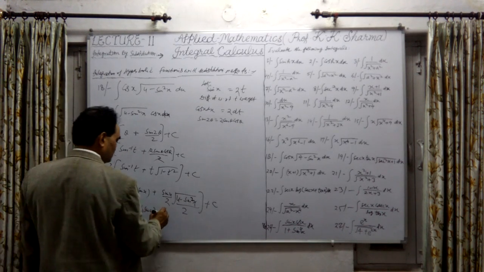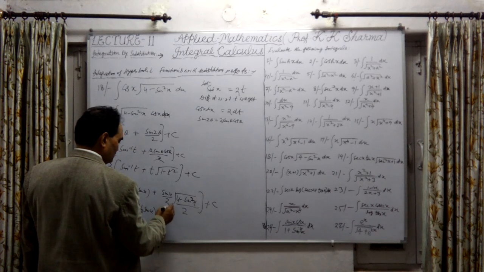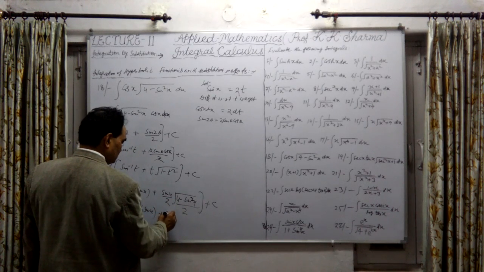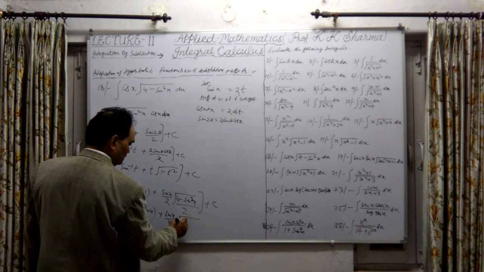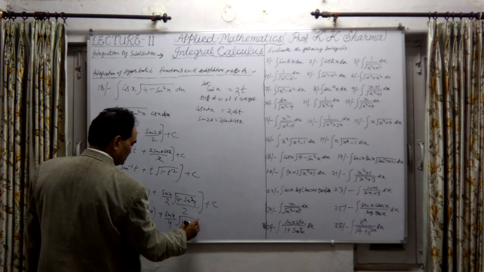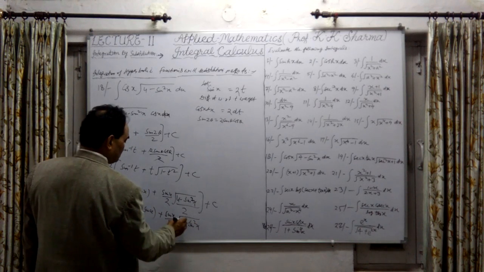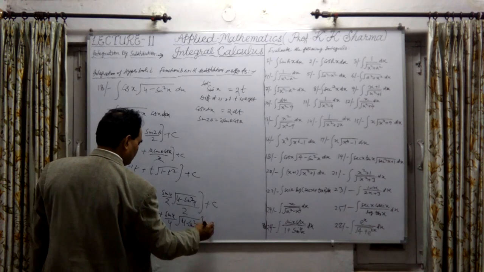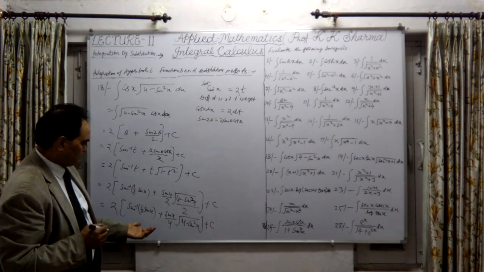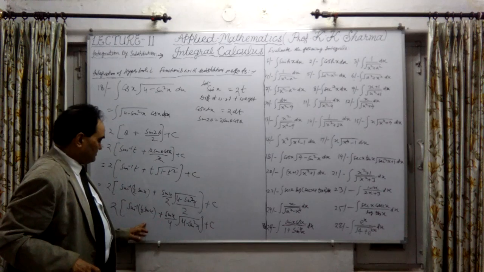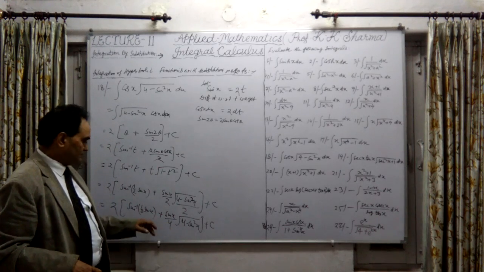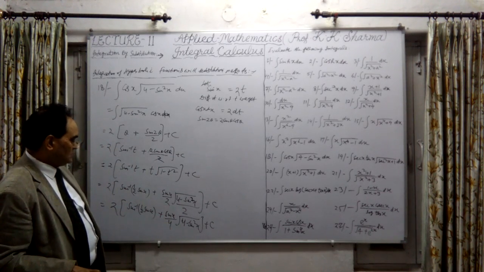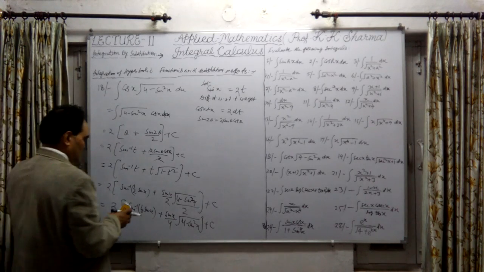Okay, this is plus sine 1.4 sine x upon 4 under root 4 minus sine square x. That was the last value, plus constant of integration we can write. This is the answer. Okay, no other answer here. Sine inverse x upon 1 upon x we have written here. So this is your final answer.